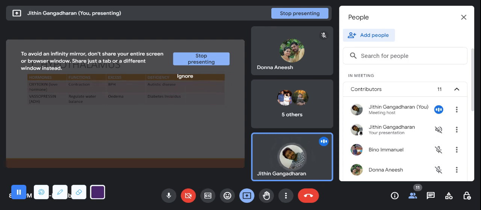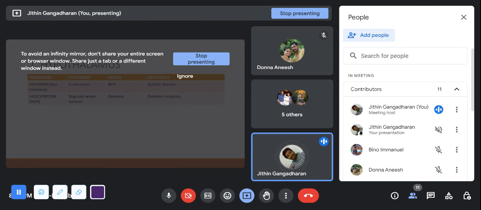The second one is vasopressin, or the ADH hormone. You know that well, right? When we were talking about the renal system, we emphasized that. What is vasopressin and what are its functions? It mainly regulates water, or maintains the water balance. When the ADH hormone is excessively secreted, it leads to edema. Yesterday we looked into edema.